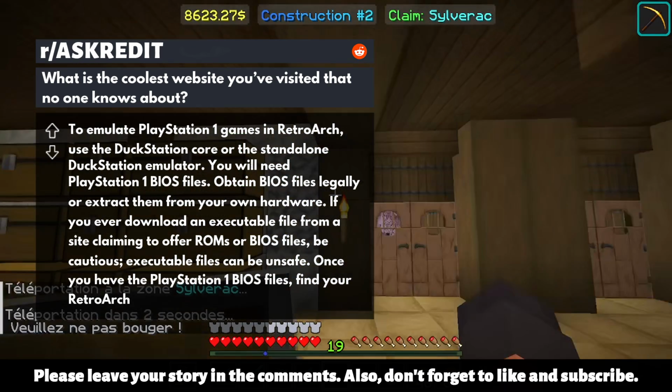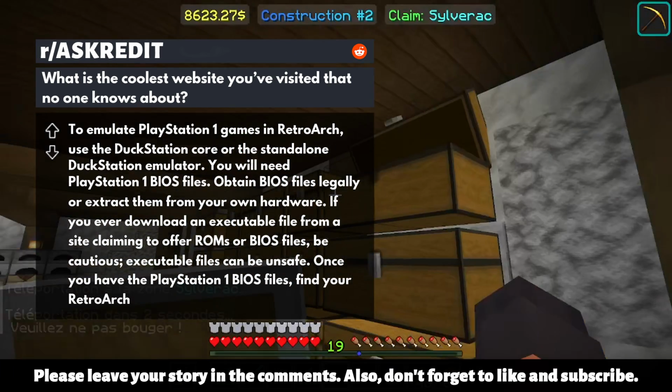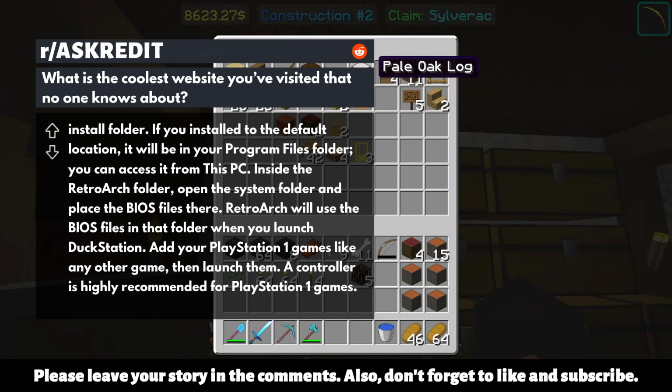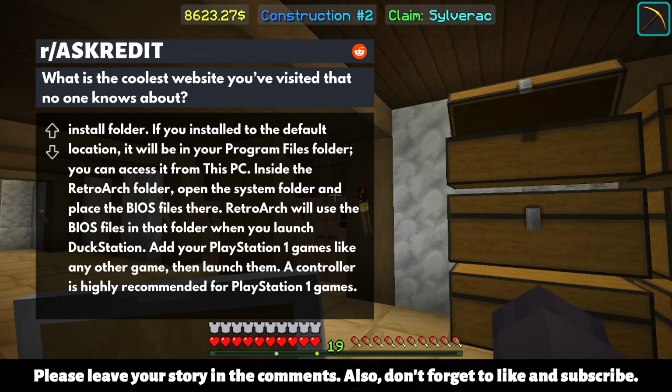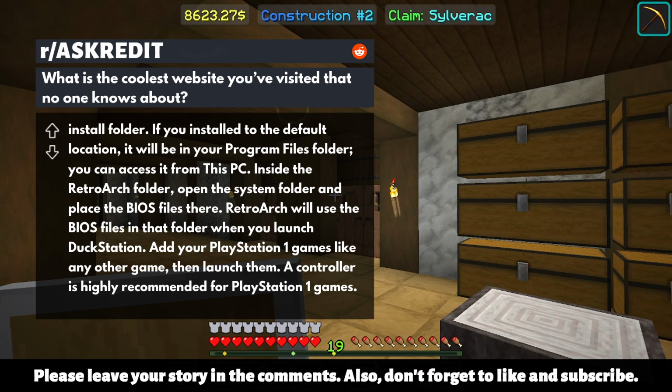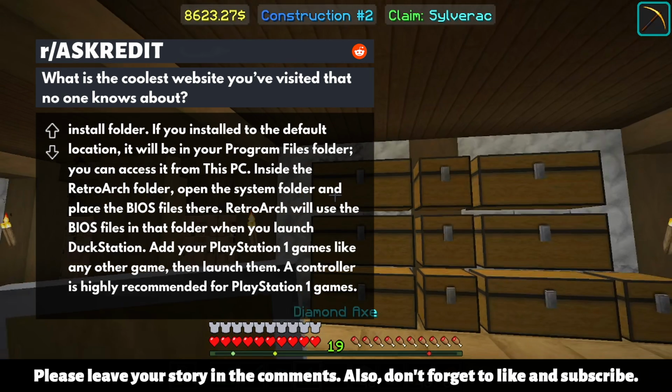Once you have the PlayStation 1 BIOS files, find your RetroArch install folder. If you installed to the default location, it will be in your Program Files folder. You can access it from this PC. Inside the RetroArch folder, open the System folder and place the BIOS files there. RetroArch will use the BIOS files in that folder when you launch DuckStation. Add your PlayStation 1 games like any other game, then launch them. A controller is highly recommended for PlayStation 1 games.